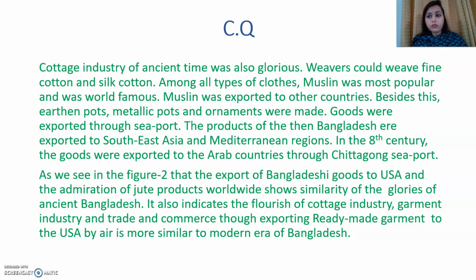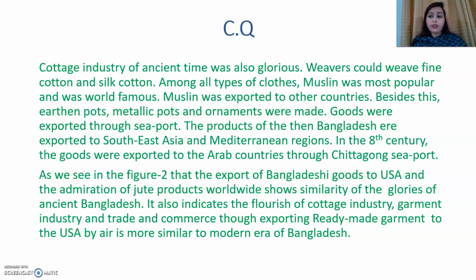So what we have got? In CQ, in creative question, there will be 4 questions. The first one is known as knowledge based question. The second one is known as competency based question, where you will have to write it in 2 paragraphs. Number 3 is called application based question, where you will have to write the answer in 3 paragraphs. And the last one is higher ability or higher order thinking based question.